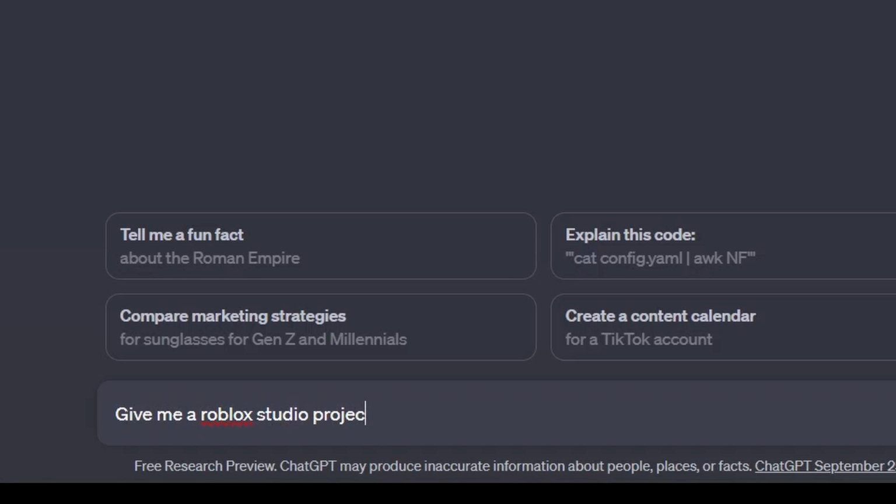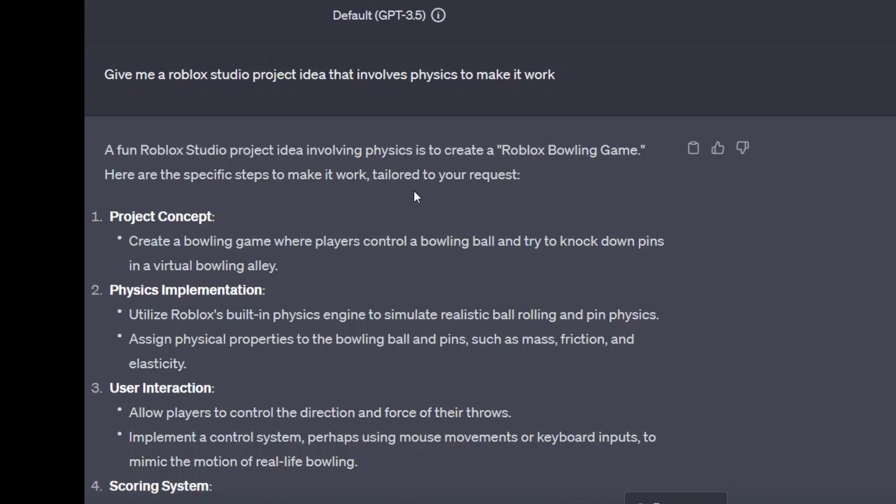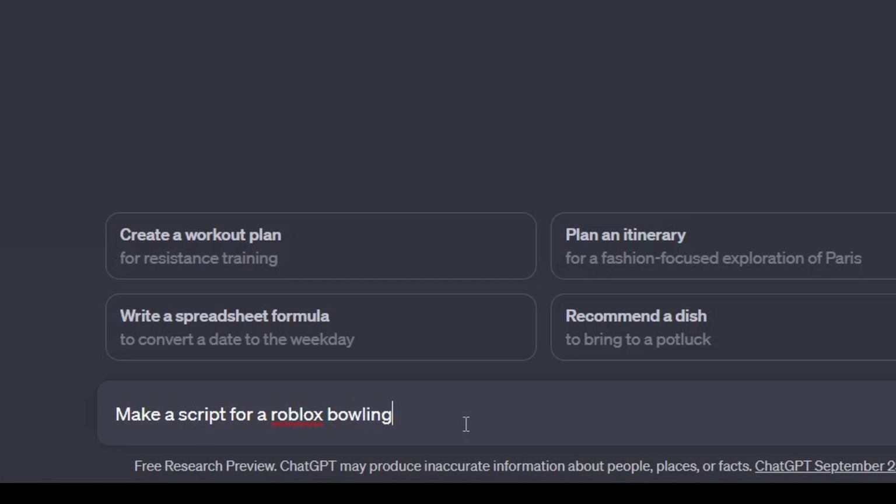I told ChatGPT to give me a Roblox Studio project idea that involves physics. I want to see if ChatGPT can make a script with me telling it just a simple sentence. It came up with the Roblox bowling game. In a new chat, I asked it to make a script for a bowling system. It gave us a script.